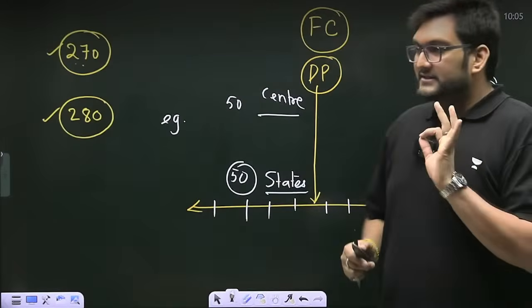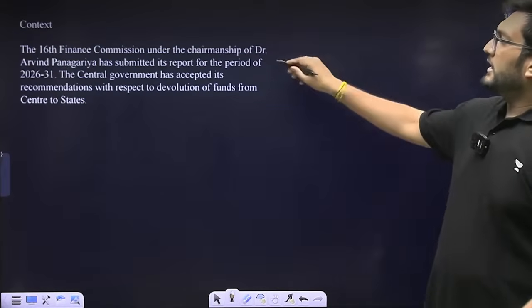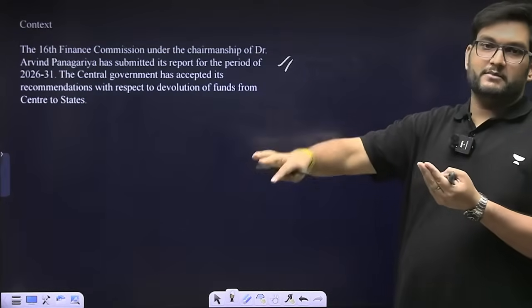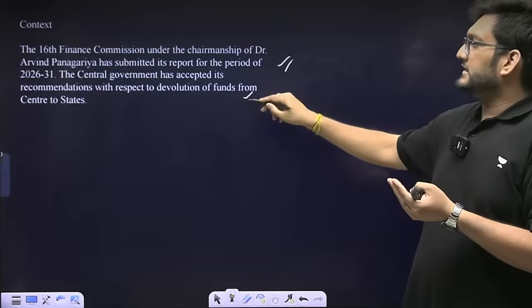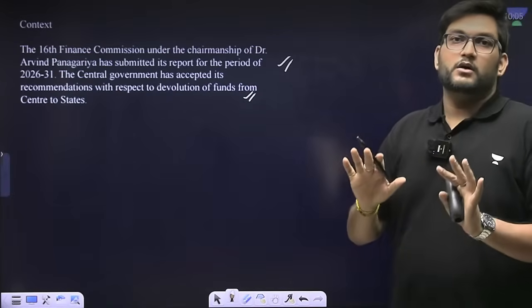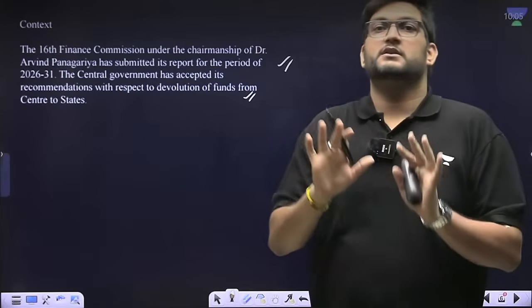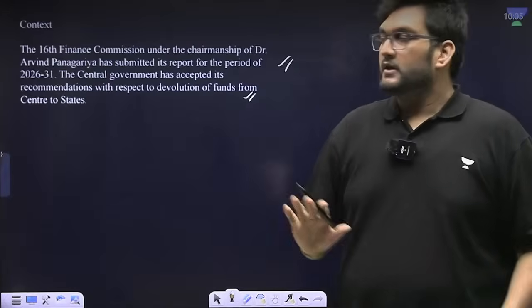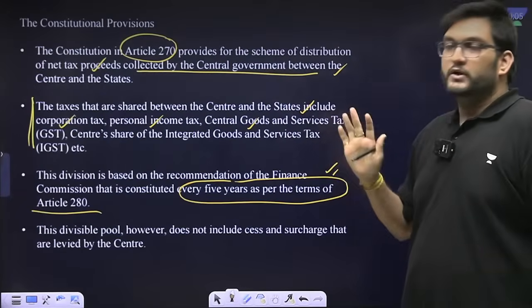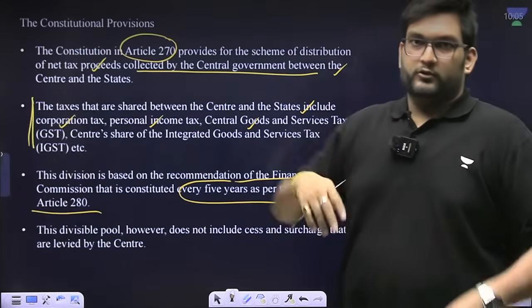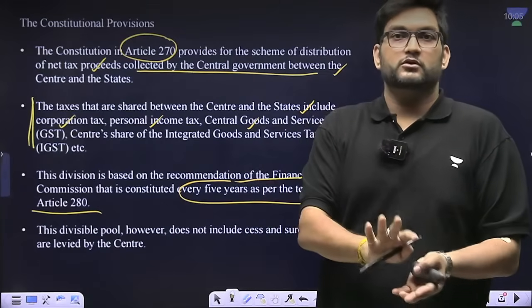So the 16th Finance Commission has given its recommendation, the center has accepted it also, and now the new Finance Commission recommendations will be implemented. As I said, 270 and 280 give the right through the Indian Constitution for the president to do something like this.